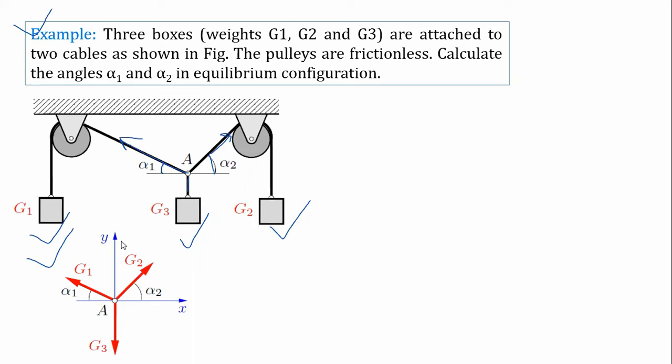Otherwise, you can apply vertical and horizontal force balance, because we are solving this problem using the total horizontal force balance and total vertical force balance. So what will be the equation if we apply horizontal force balance? G1 cos alpha 1 equals G2 cos alpha 2. Okay, G1 cos alpha 1 is equal to G2 cos alpha 2.